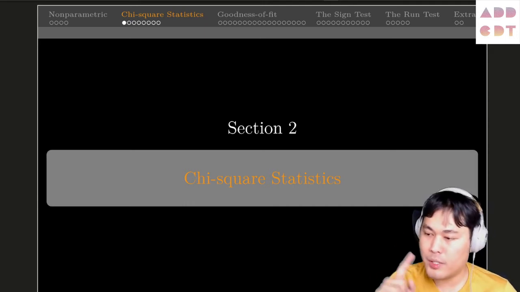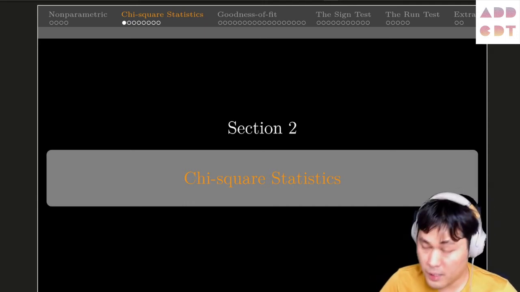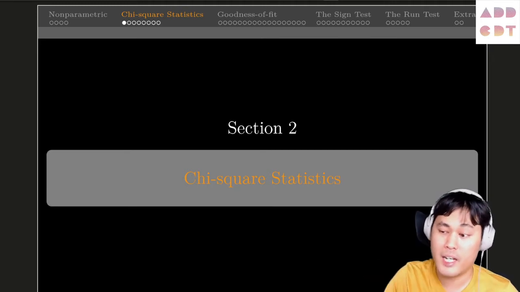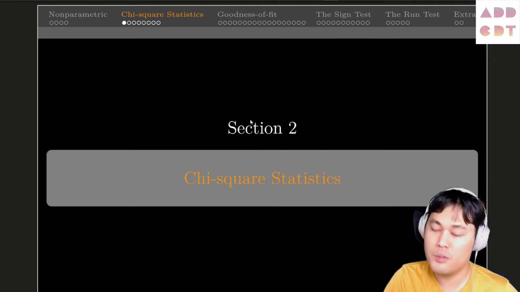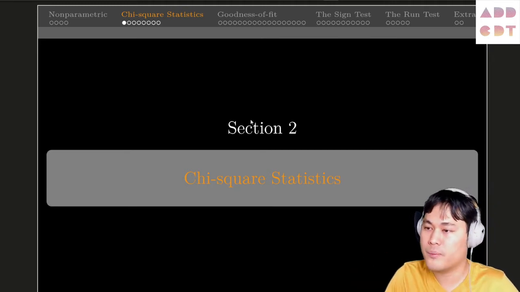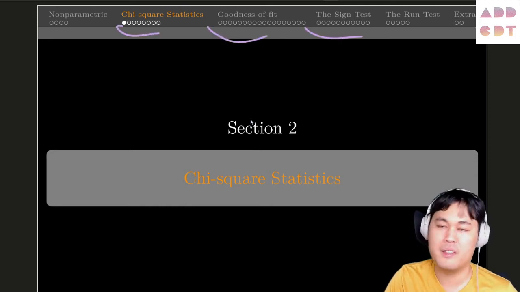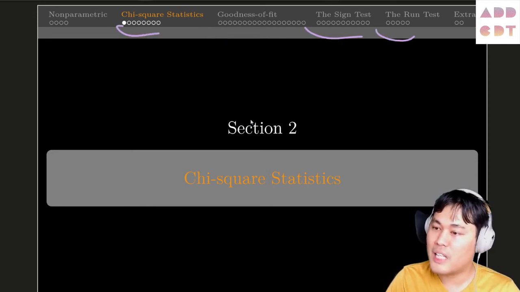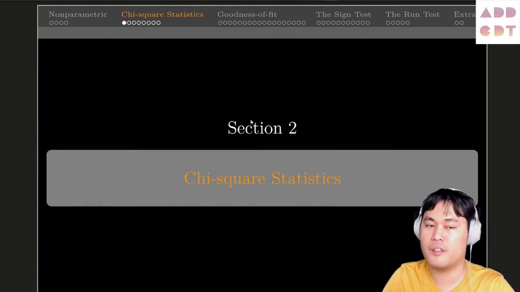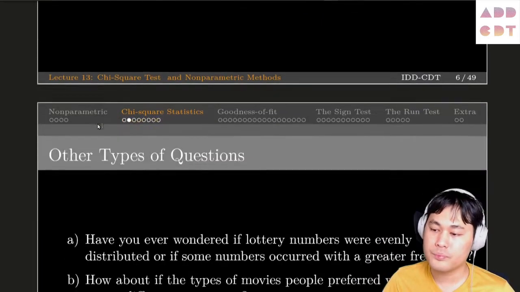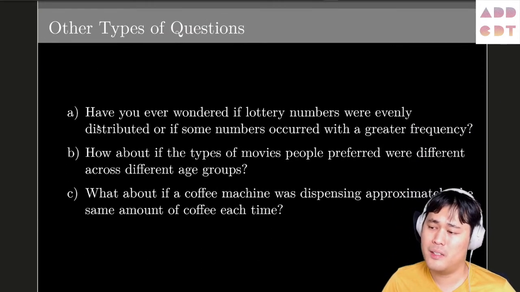So in part 2, we are going to discuss the specific non-parametric methods, which is the chi-square, using the chi-square statistics. And there are more you can see above. But we start from the first one. It is common and very useful because it's intuitive. And so let's take a look at these questions.